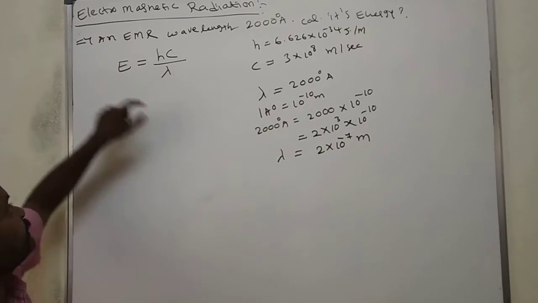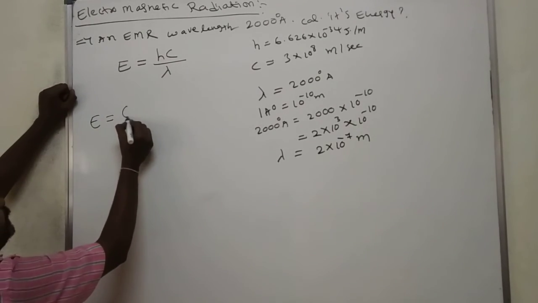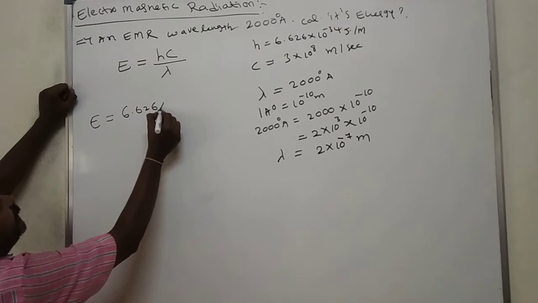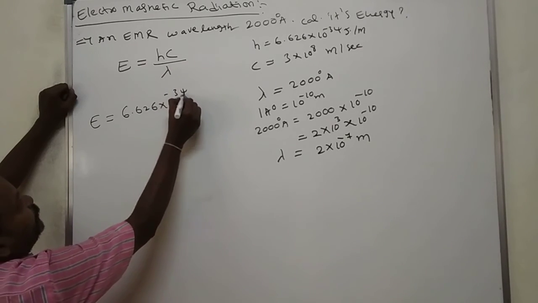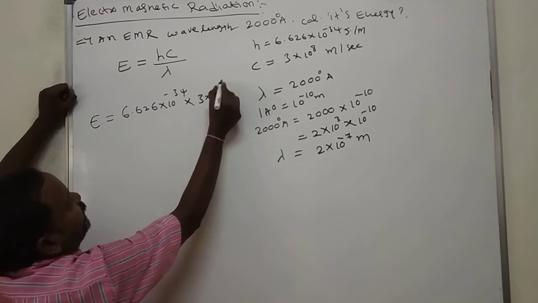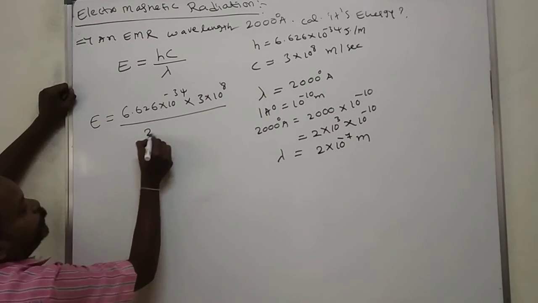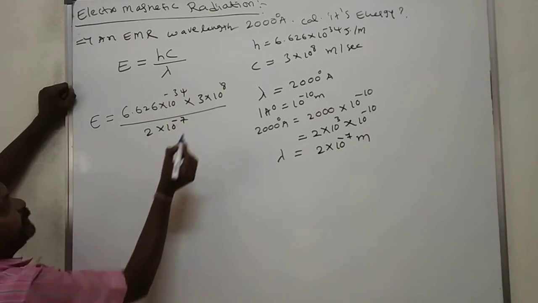Then substitute all these values. E is equal to h c by lambda, which is 6.626 into 10 to the power of minus 34 into 3 into 10 to the power of 8, divided by 2 into 10 to the power of minus 7.